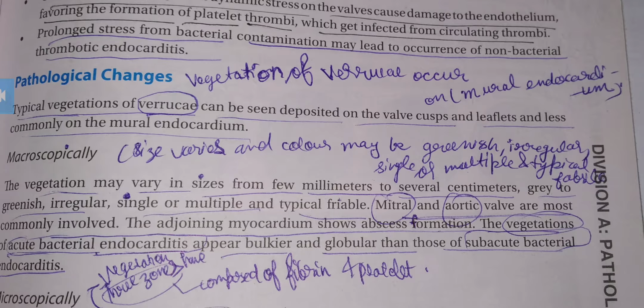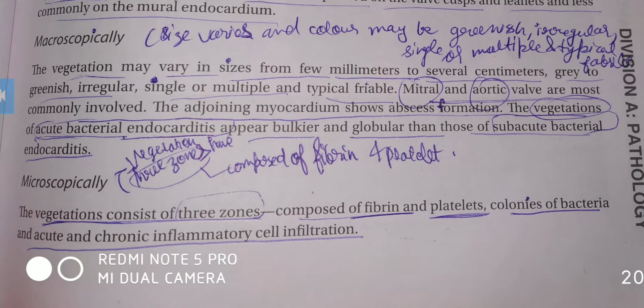So in endocarditis the abscess formation will also occur because of the vegetations which have been formed there. In acute bacterial endocarditis the vegetations appear bulkier and globular than those of subacute bacterial endocarditis.